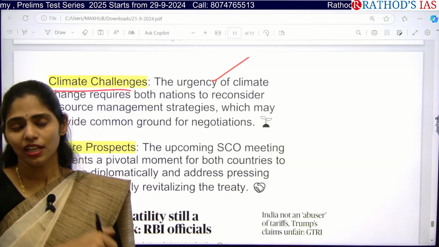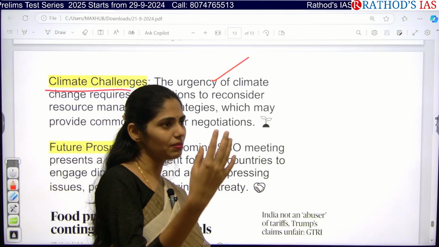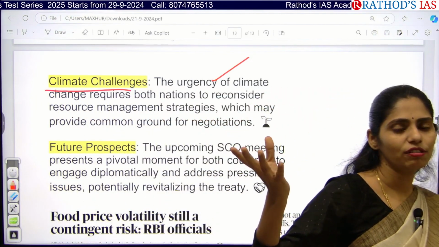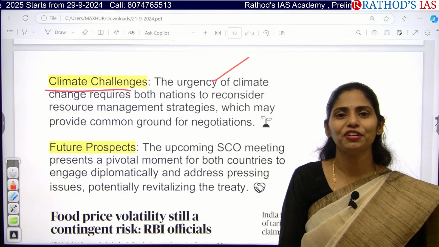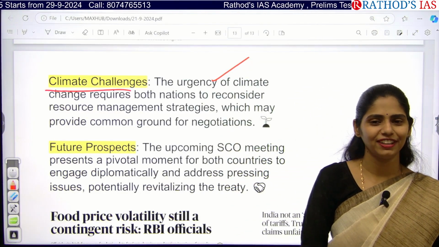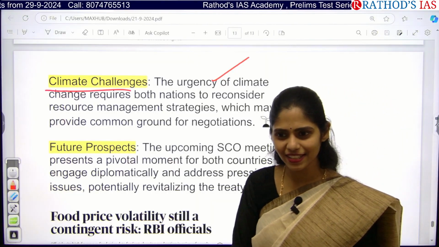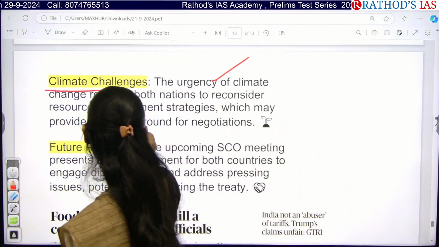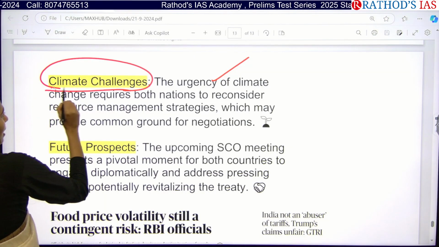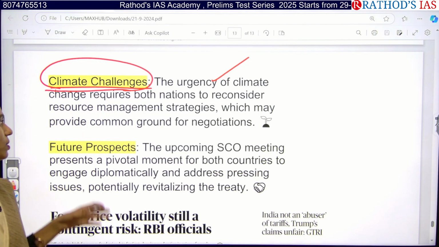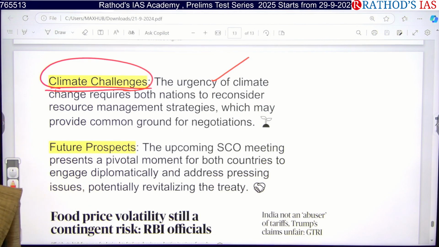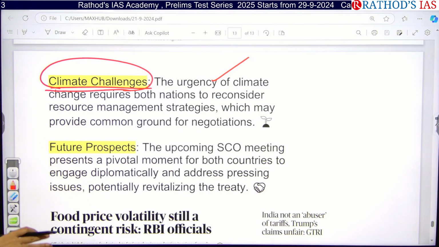For example, after some years, what happens? After the melting of glaciers, there will be very little water in these rivers. If you go for construction of dams, who will be affected? Obviously, Pakistan, right? So here we have to take climate change into consideration, how it is focusing on future resource management, and Pakistan needs to focus on which areas it can negotiate.